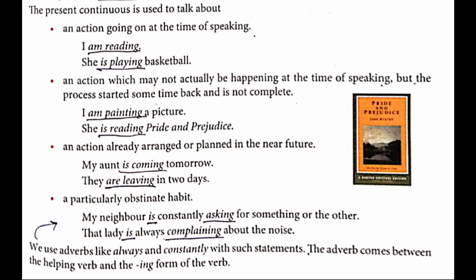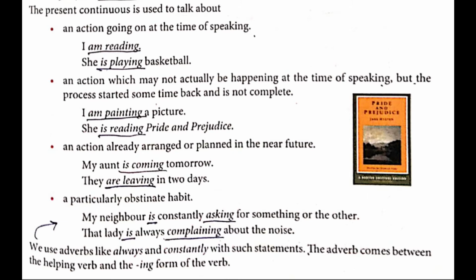We use adverbs like always and constantly with such statements. With statements where obstinate habit is there, in those sentences they are going to use constantly or always. See, in the above sentences they had used my neighbor is constantly asking. So wherever obstinate habit would be there, over there constantly can come. And you can see always also in the next one, that lady is always complaining about the noise. So wherever obstinate habit, over there you can use adverbs.